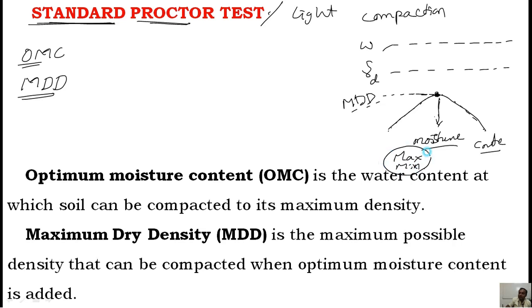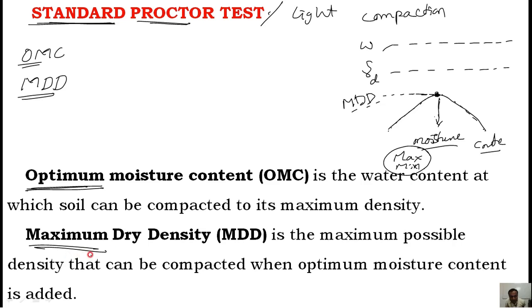Therefore, I am using the word optimum moisture content. Optimum means neither too high nor too low, but it is that condition where you are getting dry density as a maximum. Therefore, that is called the optimum moisture content. The definition is the water content at which soil can be compacted to its maximum density.